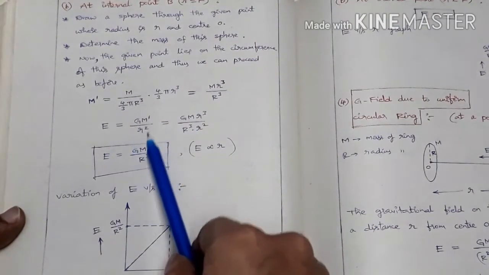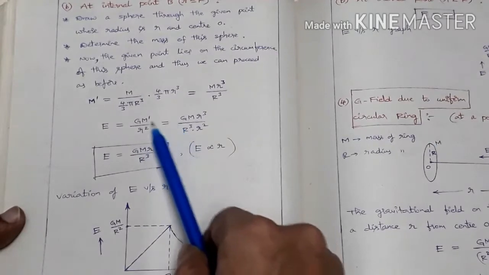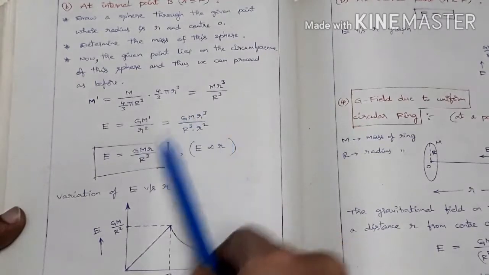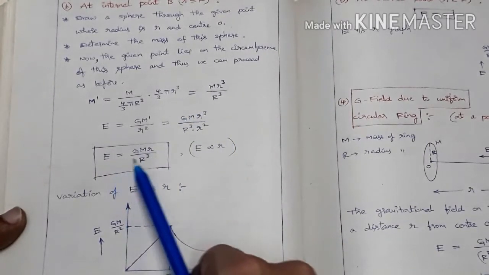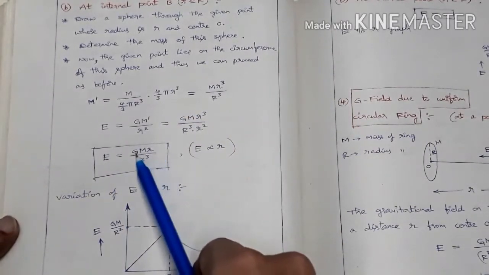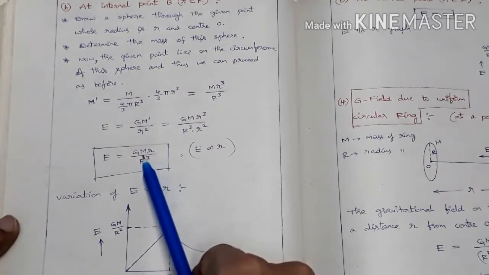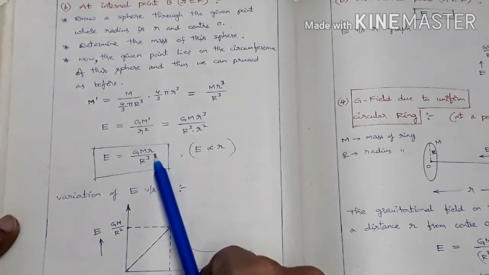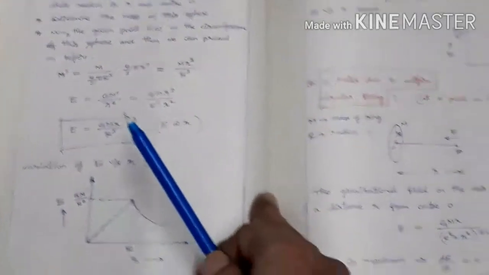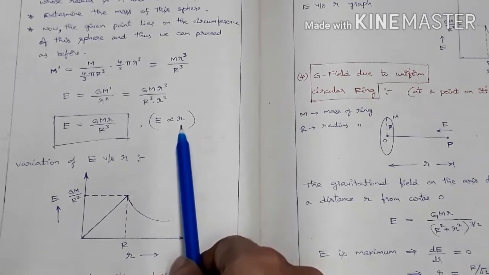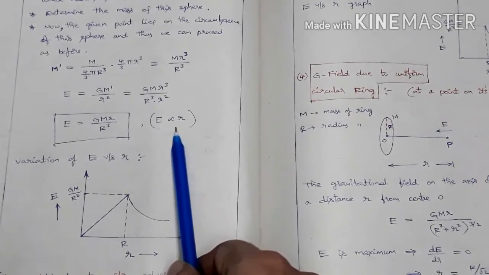E equal to G M dash by r square, that equals G, and in place of M dash we substitute this. So finally E equal to G capital M by capital R cube into small r. What is capital M? Mass of the original sphere. What is capital R? Radius of the original sphere. What is small r? The radius of the small sphere whose mass is M dash. So from this, gravitational field is directly proportional to the distance from the center of the original sphere. What is r here? It is the distance from the center of the original sphere.